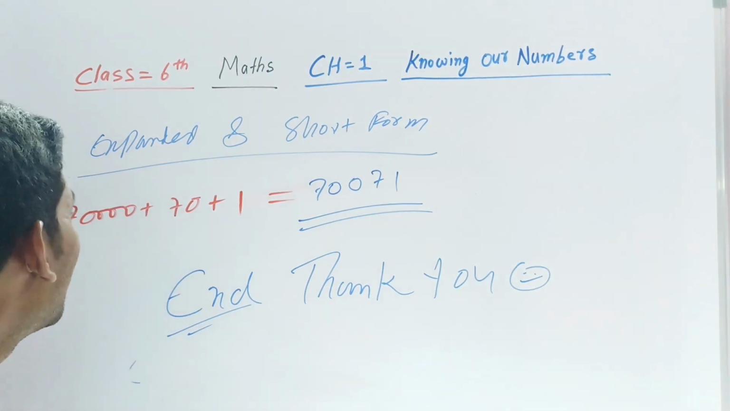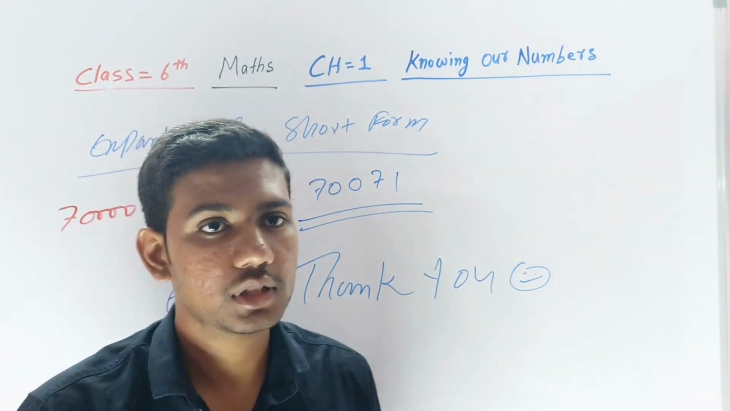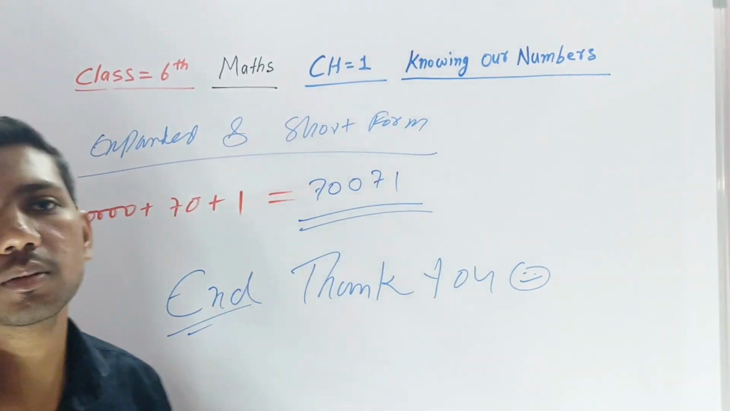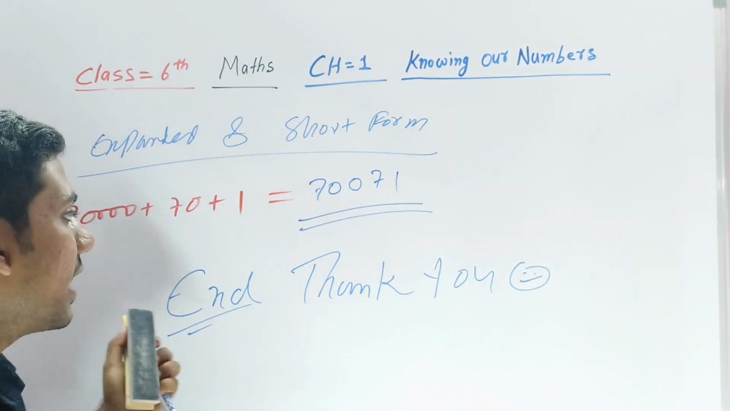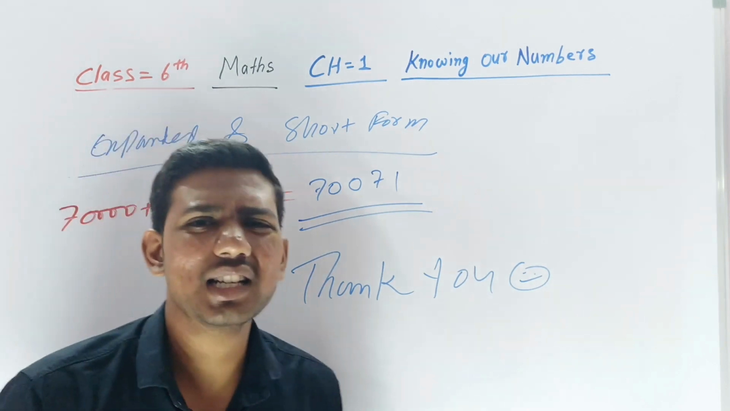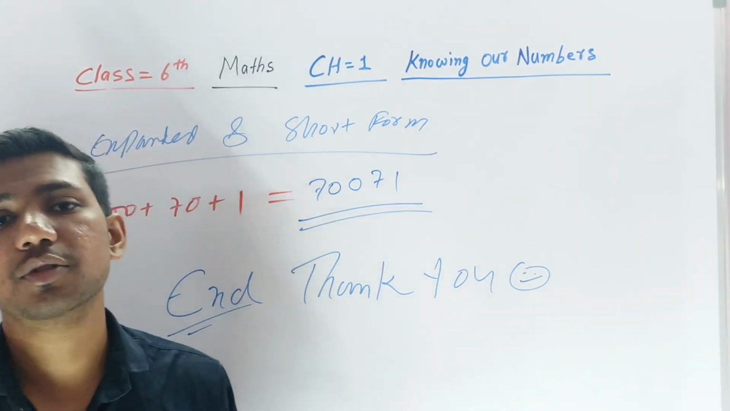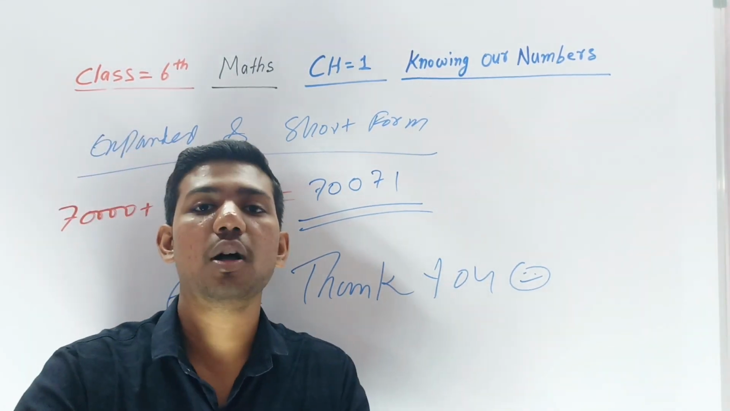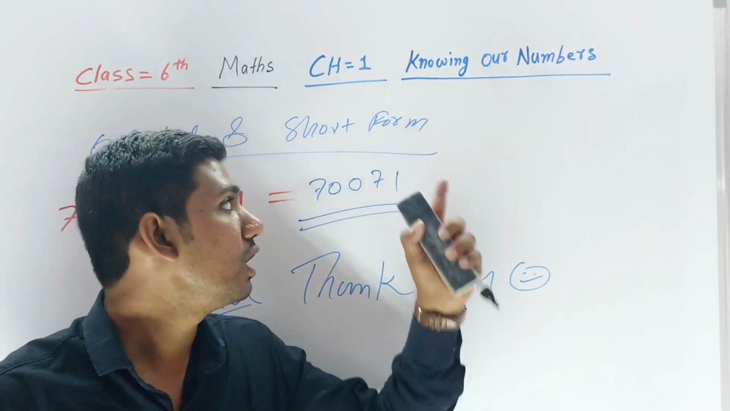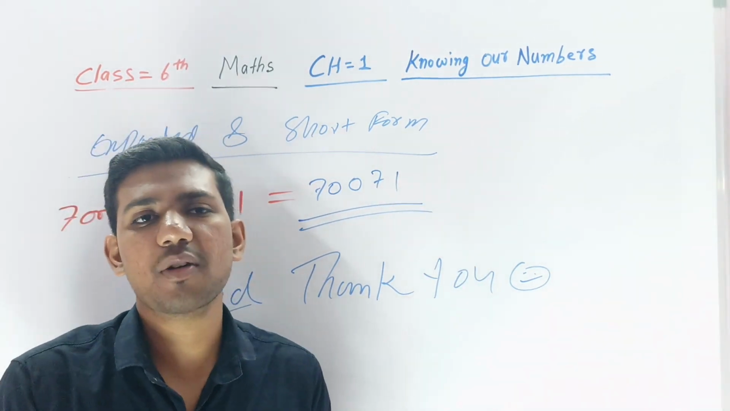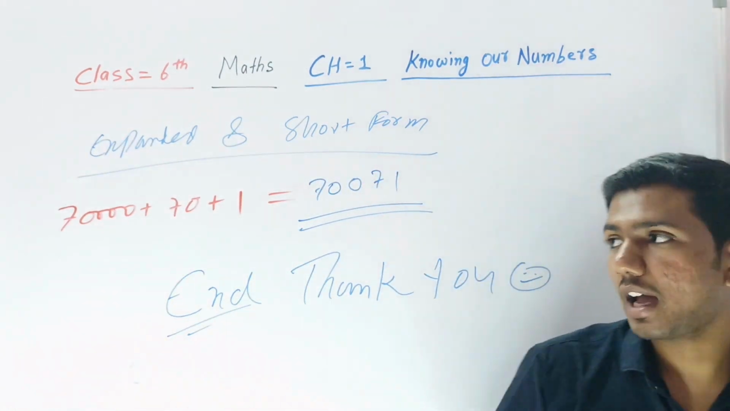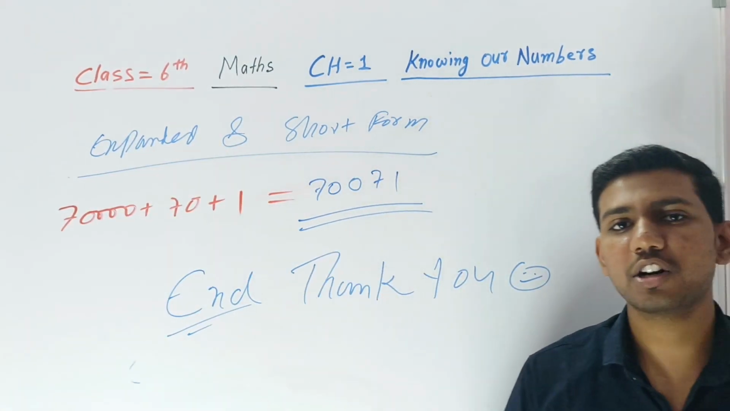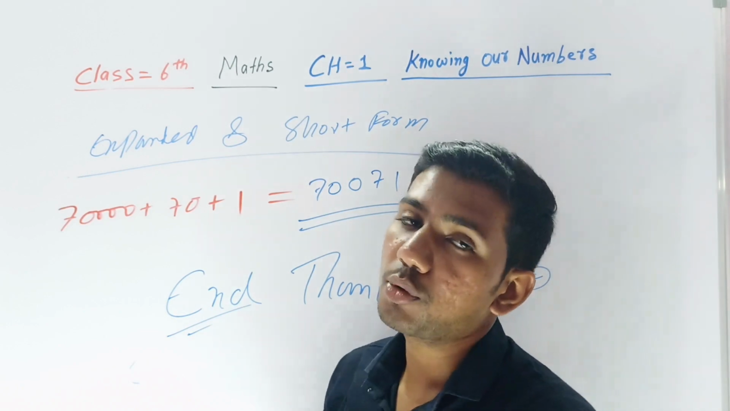Now our chapter, class 6th chapter 1, Knowing Our Numbers, for the Telangana state board and also Andhra Pradesh, is totally ended here. This is our introduction chapter of knowing our numbers. In the next video I'm going to explain the exercises of this chapter. I hope everything is clear for you. This chapter is very easy. Whatever is in this chapter, I already explained you. I hope you understand this.